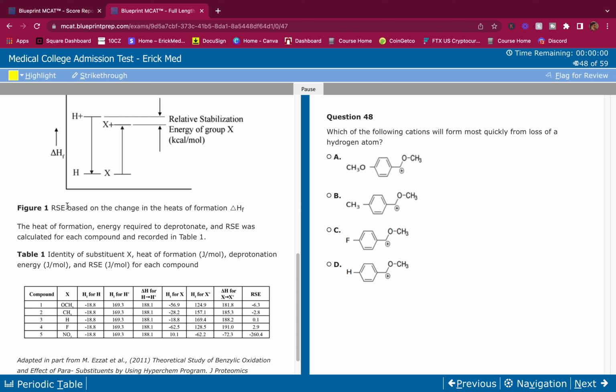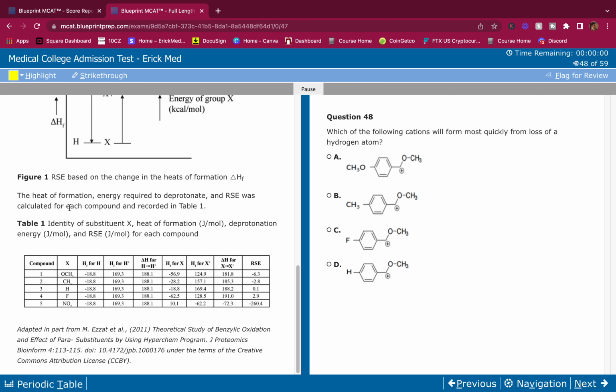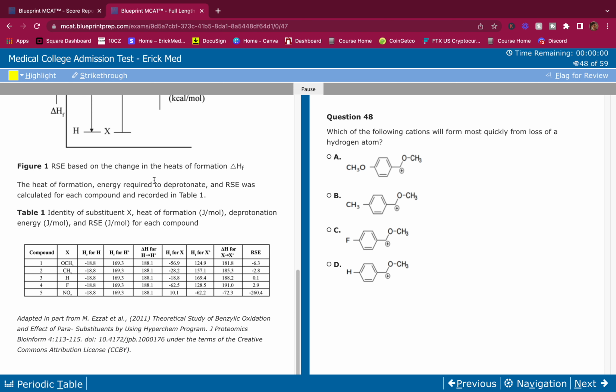RSE is the stabilization energy. The heat of formation, energy required to deprotonate, and RSE was calculated for each compound and recorded in Table 1. Table 1: identity of substituent X, heat of formation, deprotonation energy, and relative stabilization energy for each compound.